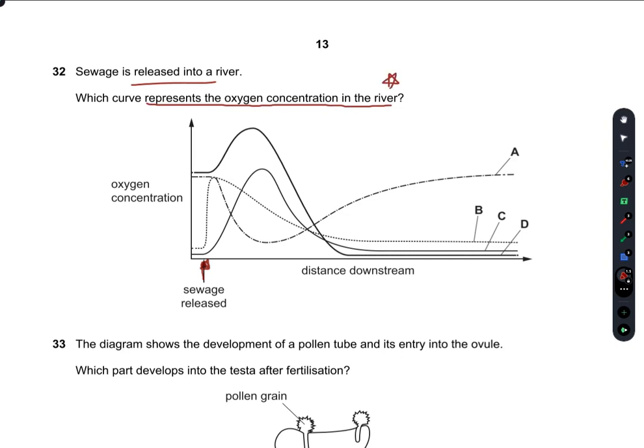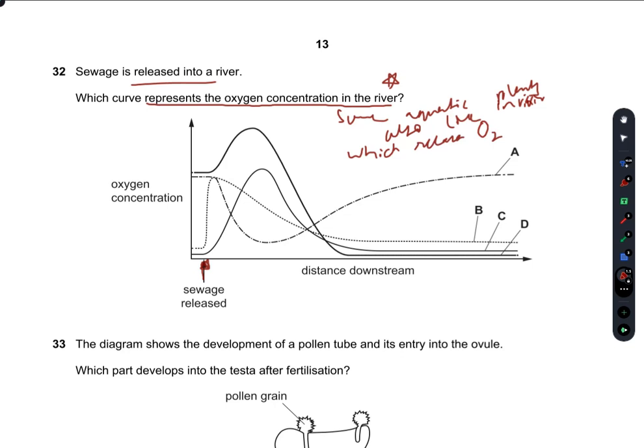Now we know that some aquatic plants also live in the river, and they release oxygen which gets dissolved in the river water.